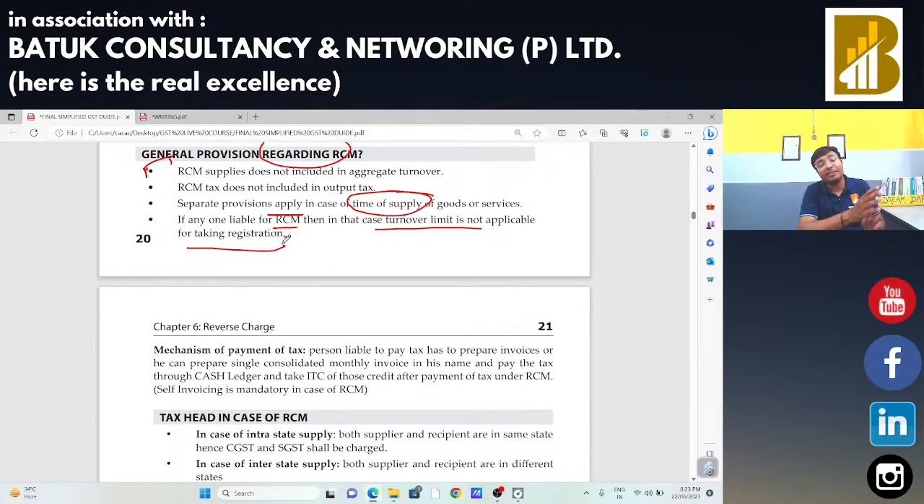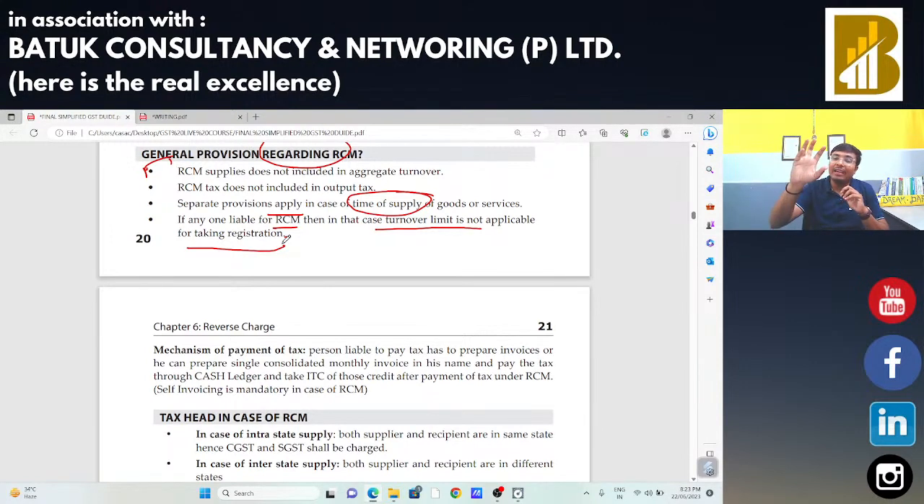Okay, I am taking services which are under the reverse charge mechanism. In that case I need to make the payment of taxes under reverse charge mechanism. Then my turnover can be anything, I need to take the registration. As a departmental authority, just a small clue for you, whenever you are going for the assessment of any unregistered